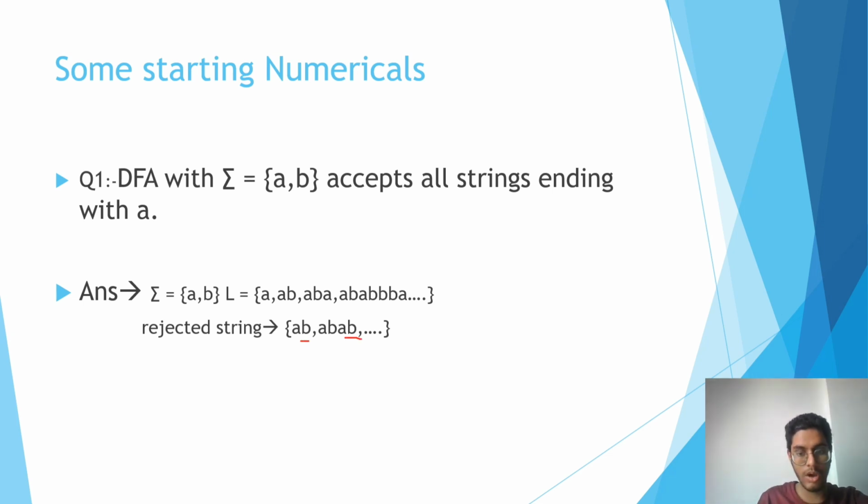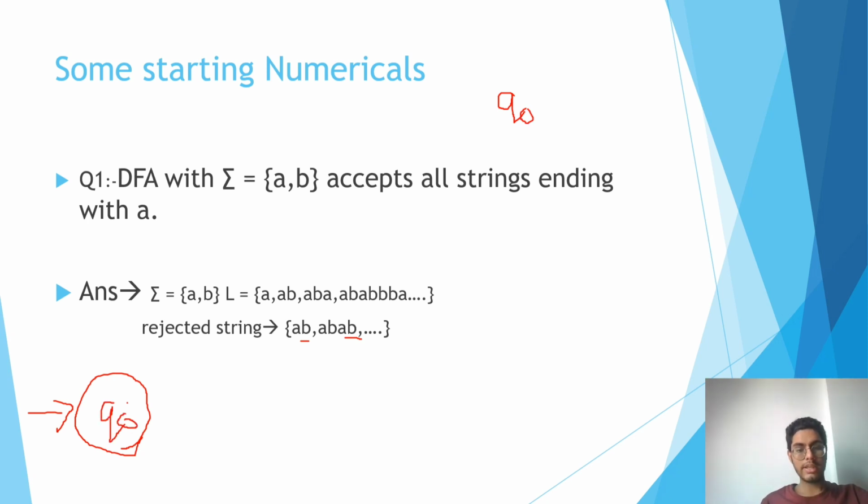Now how we will construct the DFA is, first we will take an input state, right? As I stated, we take our initial state as Q0. You can take it any way you want.